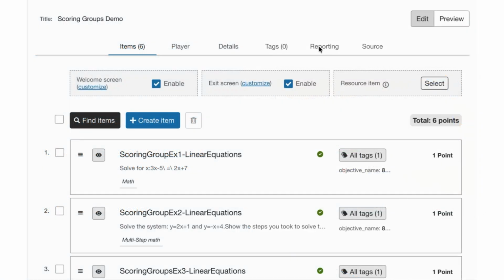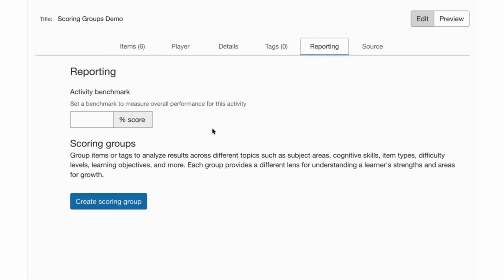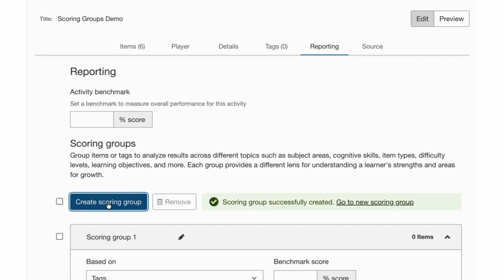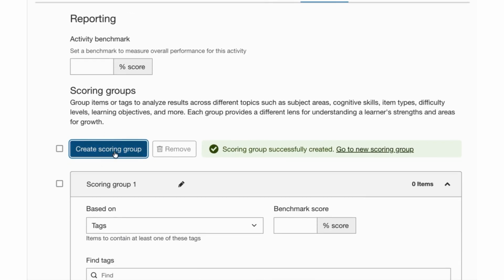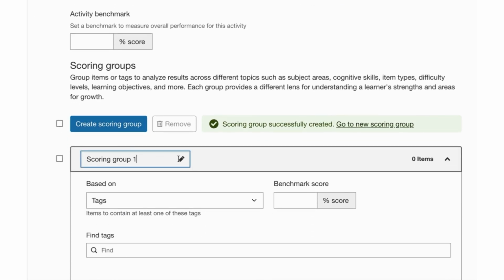So let's take a look at our scoring groups report. First off, in our activity authoring UI, we need to make sure that our reporting tab is enabled through the Author API configuration. And once that's in place, we can click in and see that we can now create scoring groups for the activity.